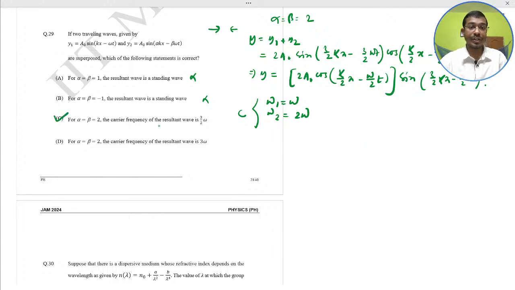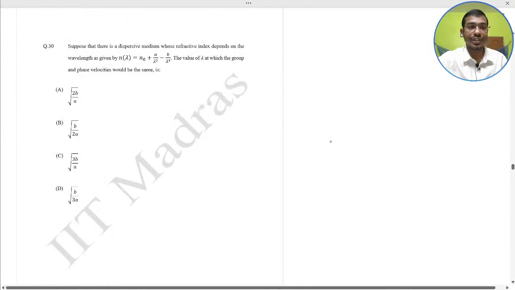For alpha and beta as 2, the carrier frequency of the resultant wave is 3/2 omega. Okay, 3/2 omega would be the correct option. Option C is correct here. So now go ahead, next question.